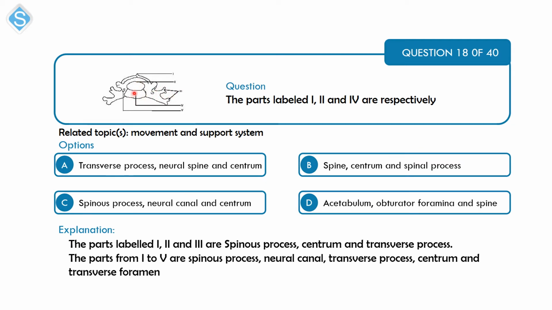Okay, the IV is the centrum or the body of this vertebrae that helps you to support the weight of the body, or the weight of the region of the body above that vertebrae. While this V here, the last label, is what we call the transverse foramen. So the correct option here is C. The spinous process is your I, your II here is the neural arc, and your IV here is the centrum.